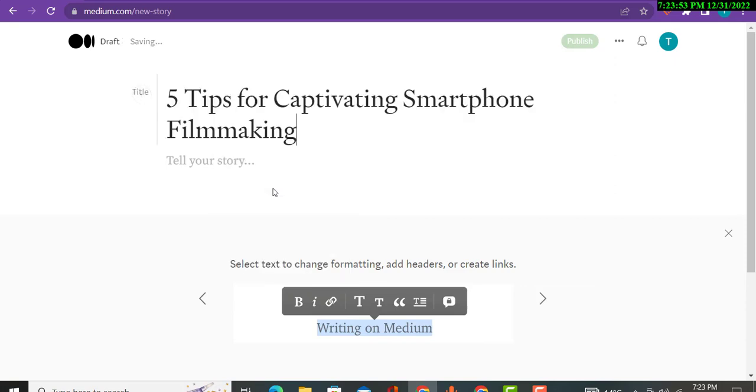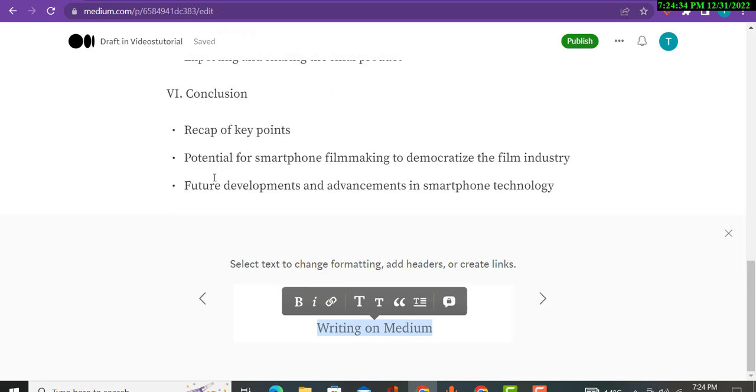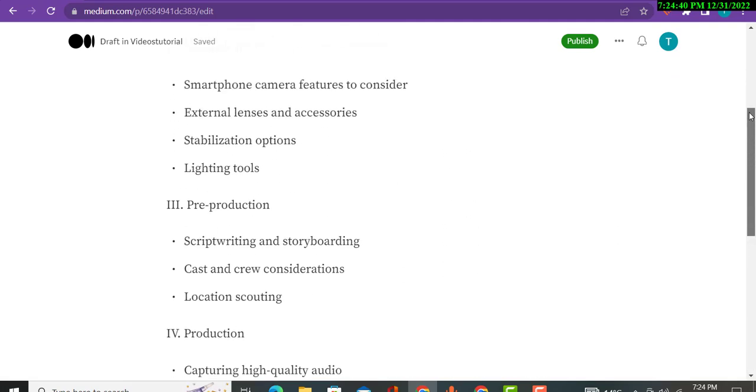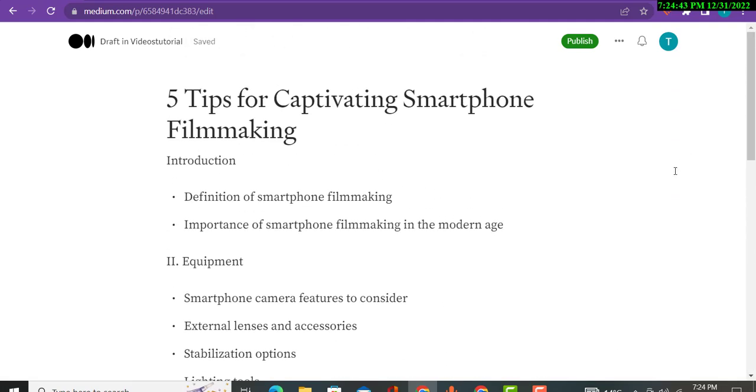Now we are going to give the title of our article, 5 tips for smartphone filmmaking, and simply paste our article here. I have pasted it, but this article looks boring, so we will add pictures, embed videos, and make it more informative, more engaging, so people will definitely read your article on that particular product. And we will put our direct affiliate links in this article, because